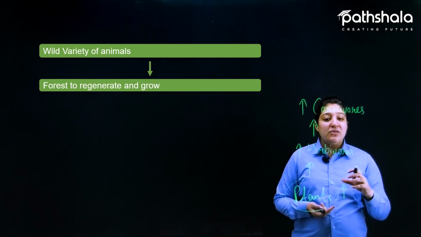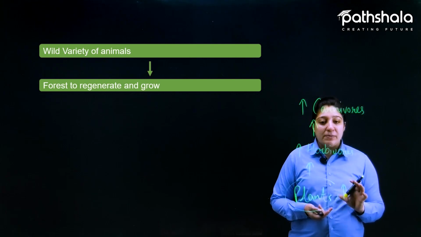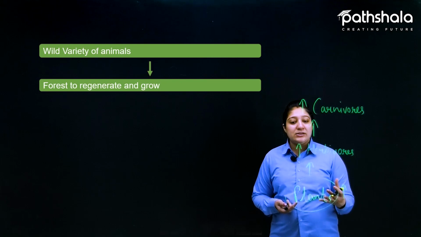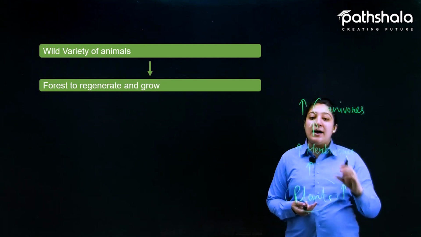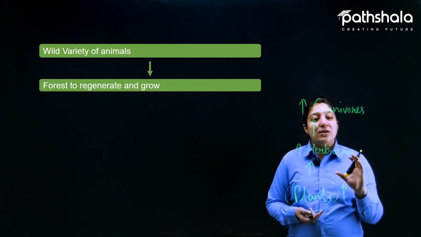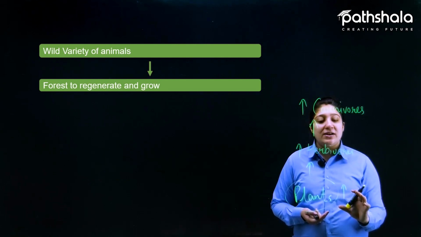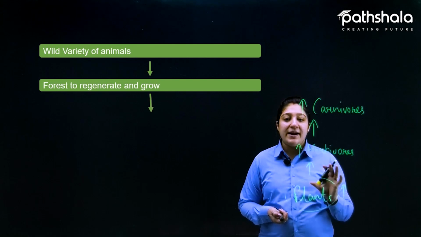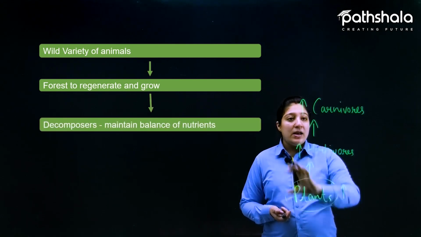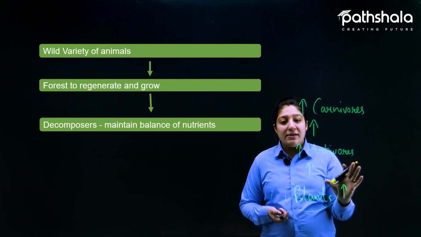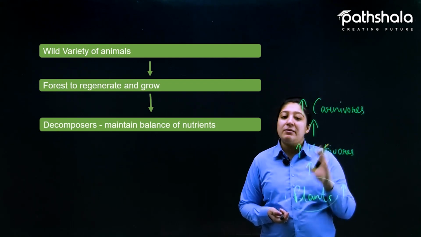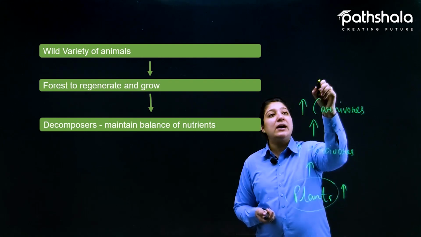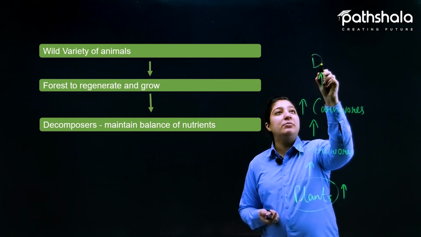We know that in the forest, no one takes care of the plants, like no proper water and nutrients and other things are provided to the plants, but the plants get all the things by themselves and from nature itself, right? Because of that, these plants regenerate themselves. Now, what happens if all the things are increasing? There will be an imbalance. Who does that balancing is our next category, that is decomposers.